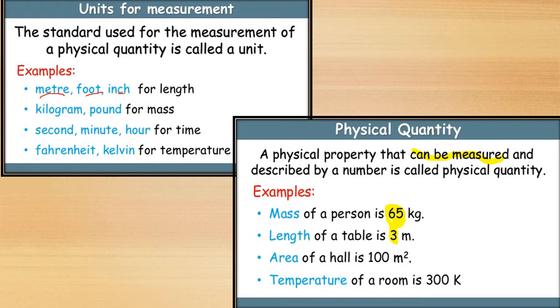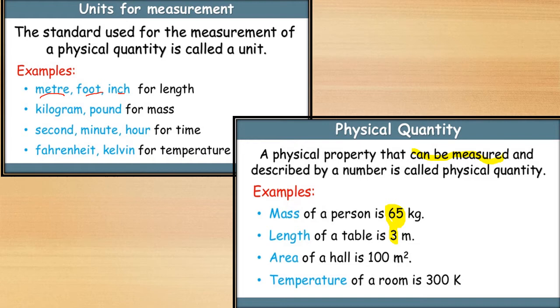Now we study physical quantity. What do you mean by physical quantity? Any quantity that can be measured easily is called a physical quantity.